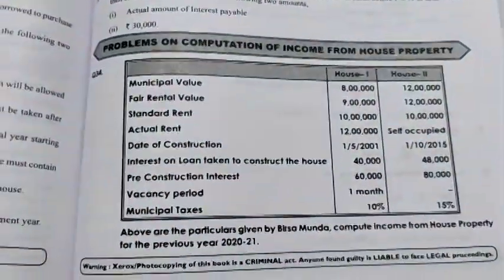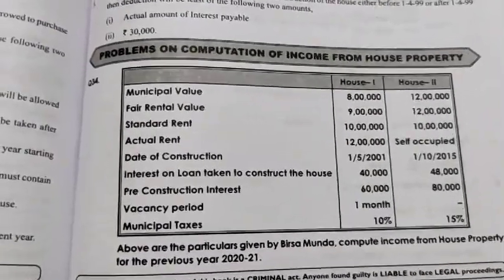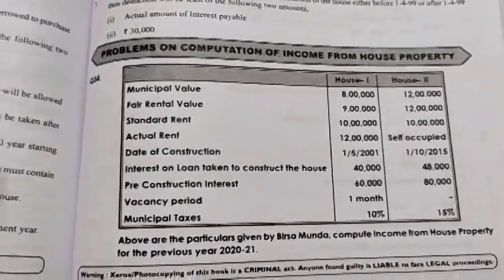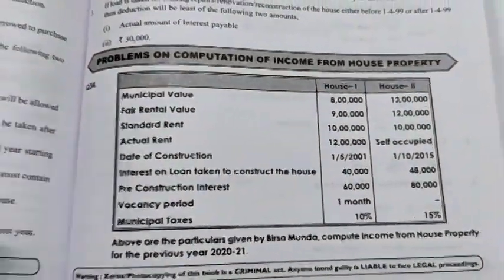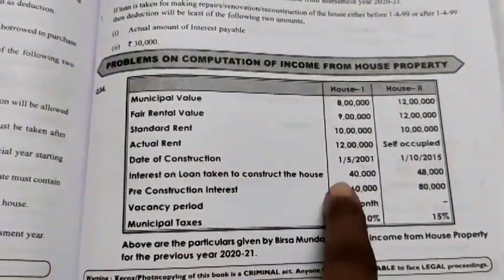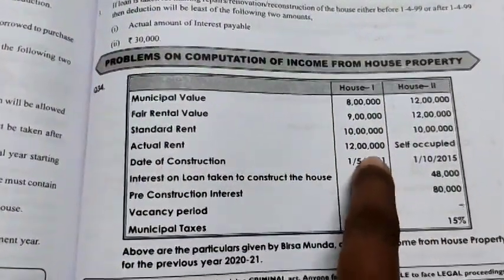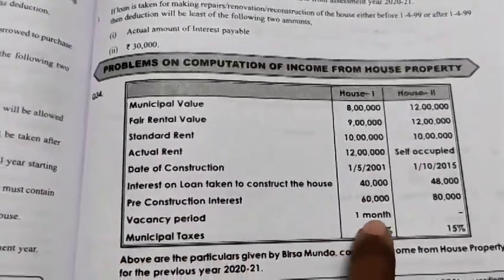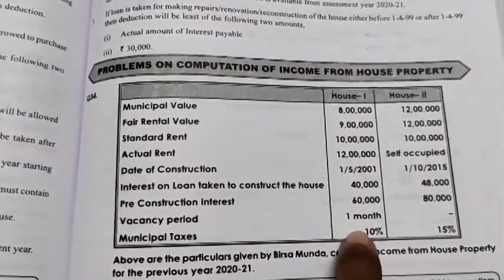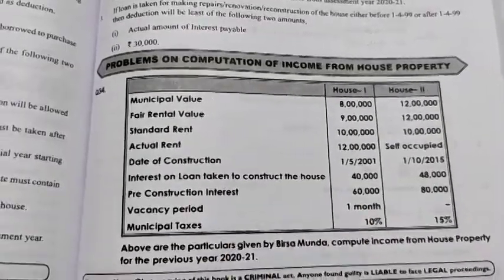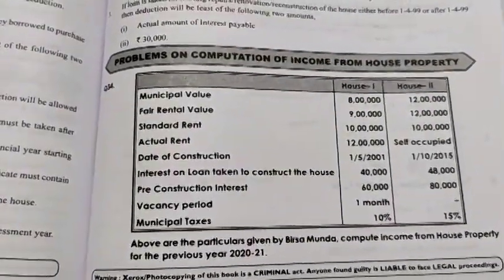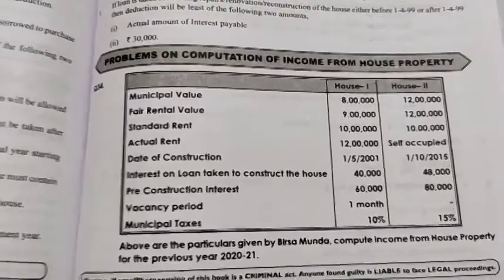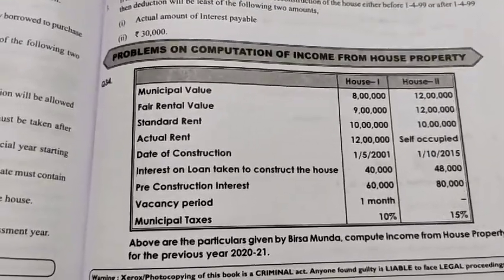Now what we have to see is which situation it comes under. It is let out. How do we know that it is let out? Actual rent is received, how much here? 12 lakhs. And he has given a vacancy period in the question. If a vacancy period is given, it comes under situation 3, let out and vacancy.